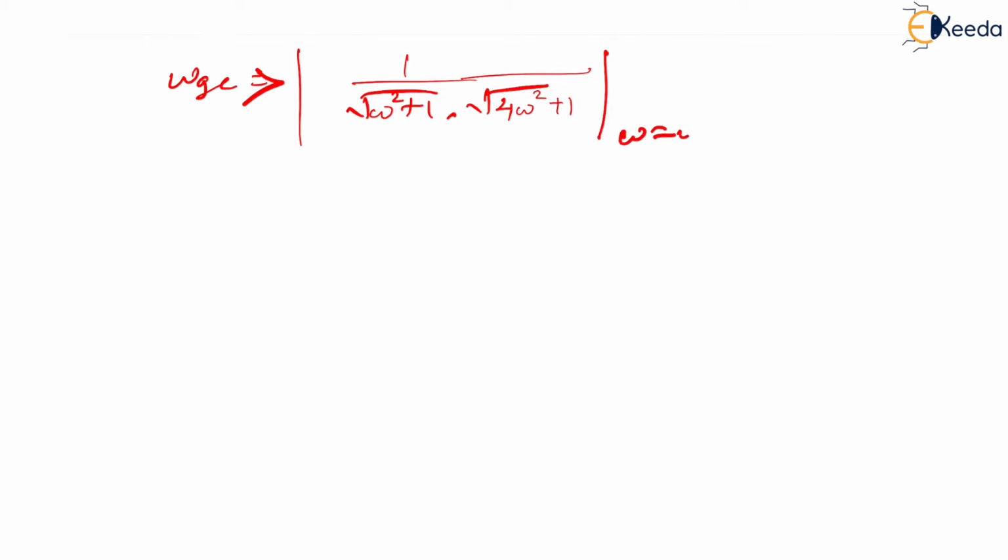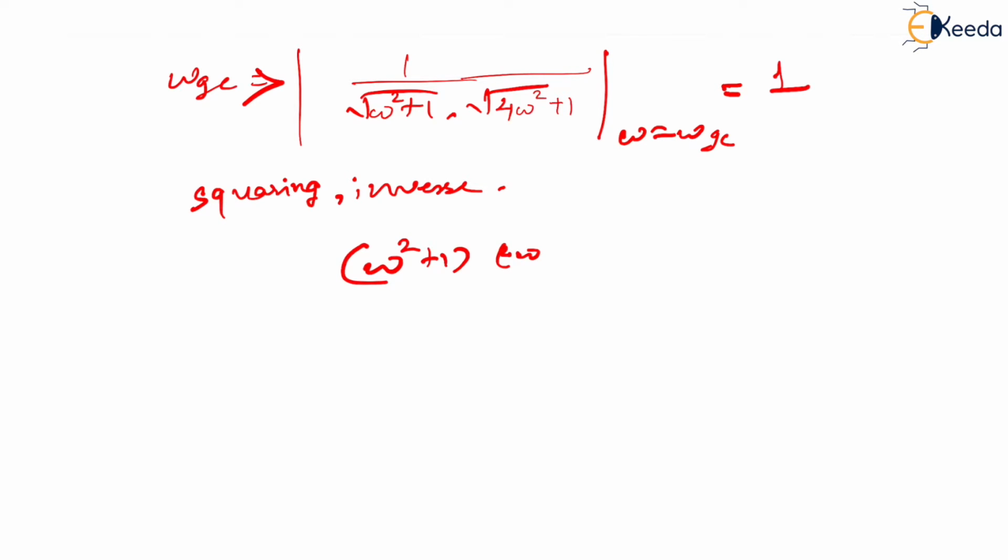So at omega equal to omega GC, the magnitude is equal to 1. If you try to find out, how much do you get? If you square both sides and inverse it, you get omega squared plus 1 into 4 times omega squared plus 1 equal to 1.